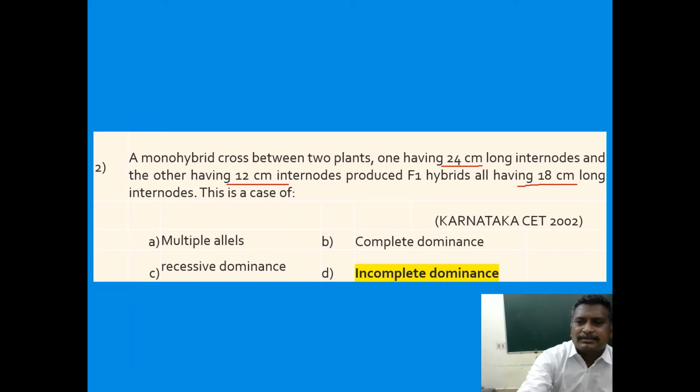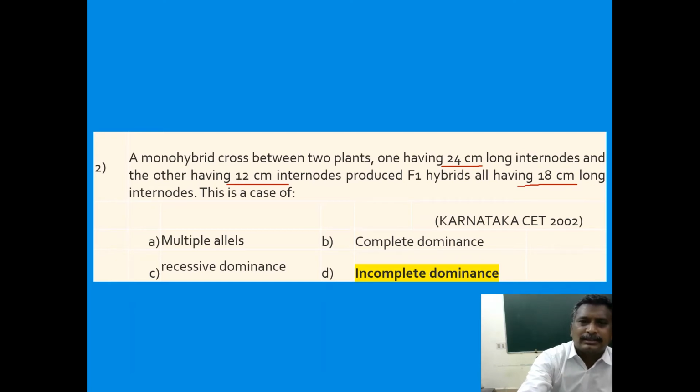Observe that the F1 hybrid has 18 centimeter internodes. This character is not present in the parents: one parent has 24 centimeter internodes, the other has 12 centimeter internodes. But exactly the intermediate character is developed in the F1 hybrid.